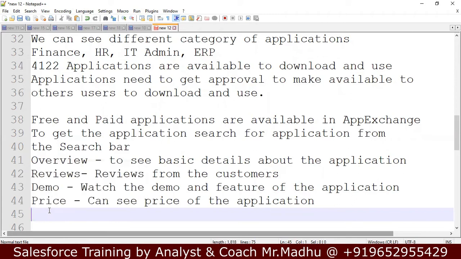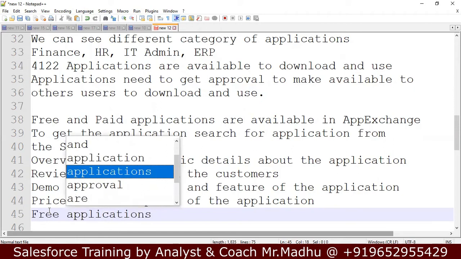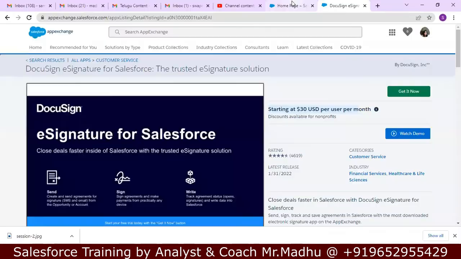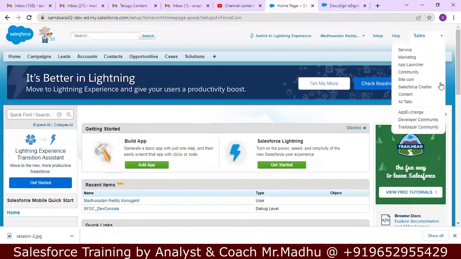If it is free, applications can be installed directly. When you install that application, it will show here in the AppExchange, in this list. If you buy that application, or if you install any free application, it will show in this list. You can click that and you can use those features.